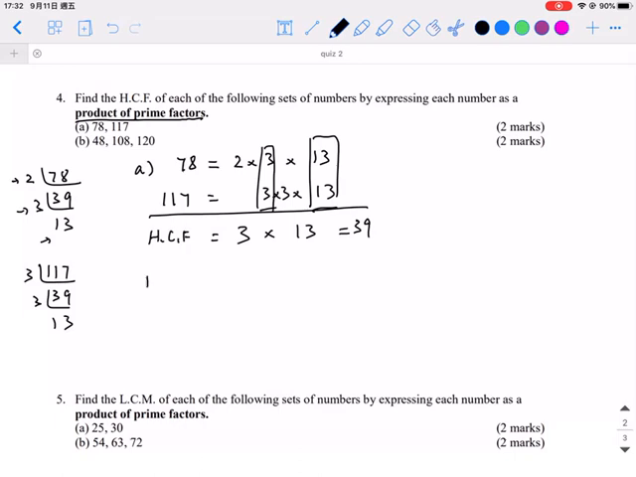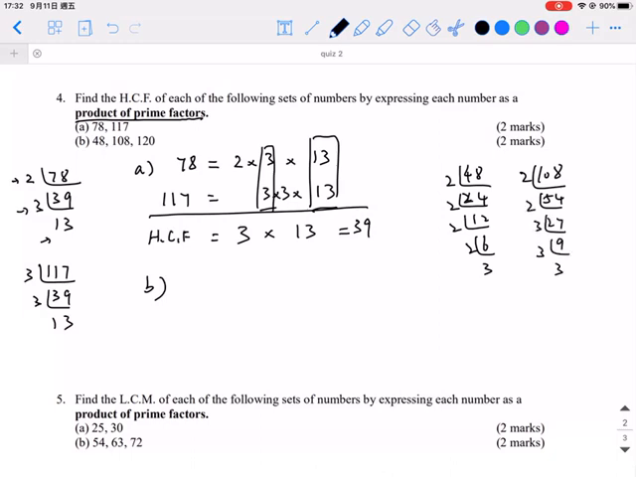So we finish the first part, and the second part is for 48. That means 2 times 24, 2 times 12, 2 times 6, 2 times 3. And the second one is 108, 2 times 54, 2 times 27, 3 times 9, and 3 times 3. And the last one is 120, 2 times 60, 2 times 30, and 2 times 15. Oops, I can't write it down, I don't know why. 2 times 15, right? And finally 3 times 5.